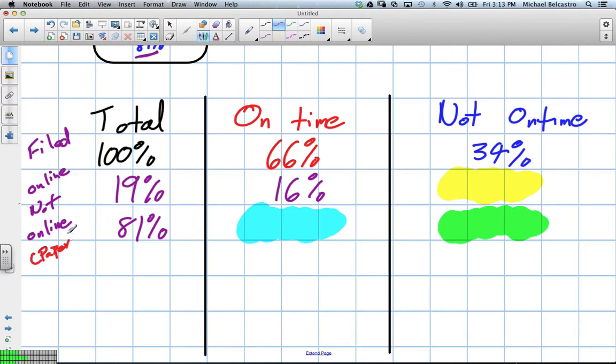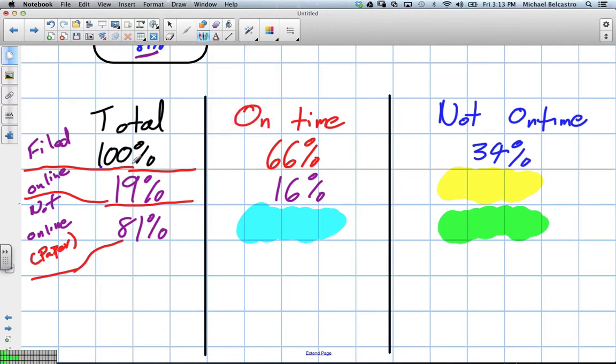Does this make sense so far? Yeah, so that's that section there. Whoops, no, it's not. This title deals with all of that info there, okay? And then online is here. I'm going to try to break them up. Okay, there we go. So what we're going to do is we're going to use this information here because they've given us some totals. These totals are what's really going to be important.